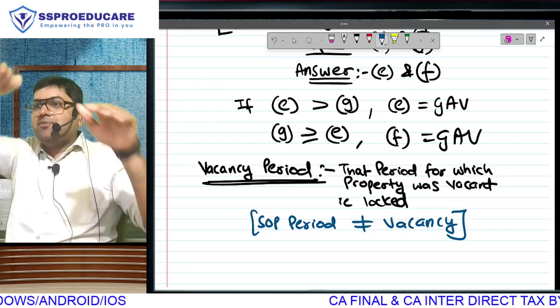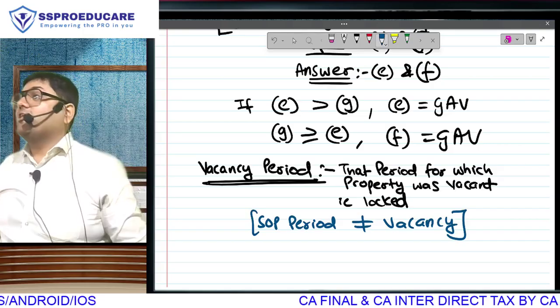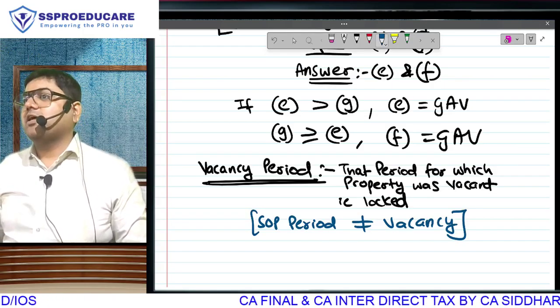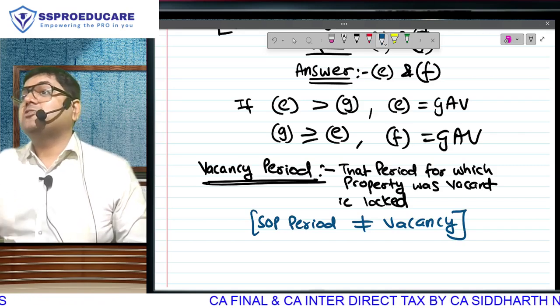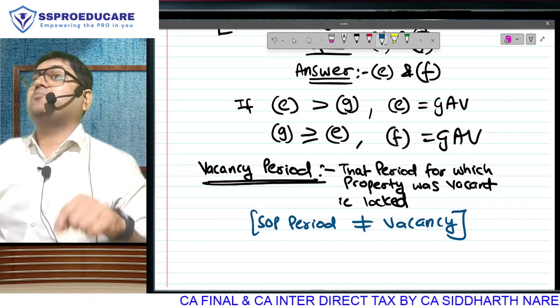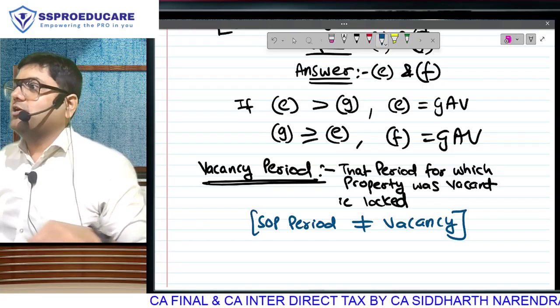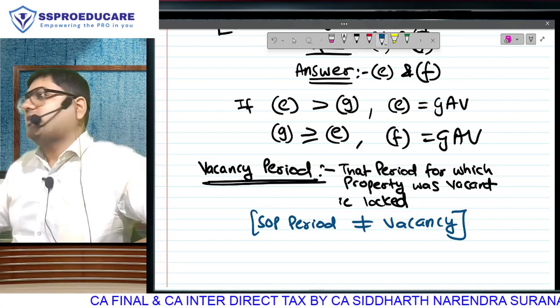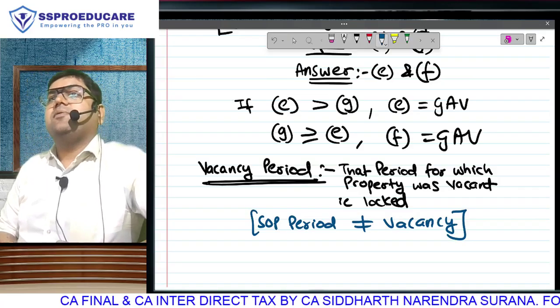Yes, what will happen? 12 month ka figure will be compared with 9 month ka figure. The likelihood of ALB being higher hai because it's a 12 month ka figure. So that is unfair on the taxpayer. But bro, also note that 4 months you stayed with your family in the property and utilized benefits of the property. So it's okay to be a little unfair. And in any case, from next year onwards, it will be full year ka rent and full year ka ALB. So this year it will be 9 month ka actual.